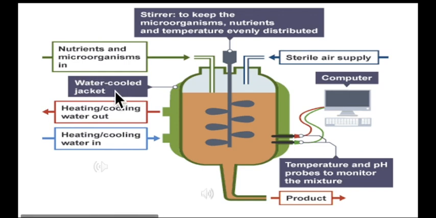This is the water-cooled jacket, with heating or cooling water out and heating or cooling water in, in order to control the temperature. This is the stirrer to keep the microorganisms, nutrients and temperature evenly distributed. This is the inlet for sterile air supply to avoid contamination.